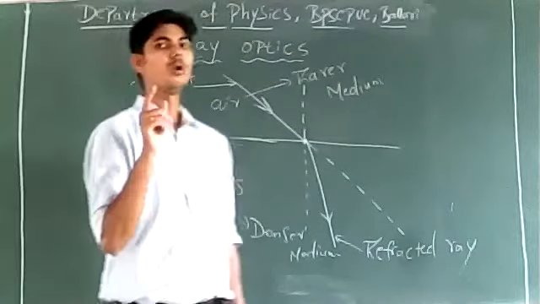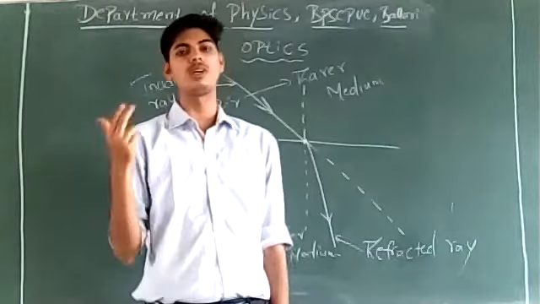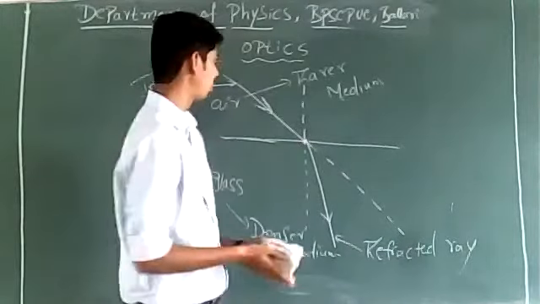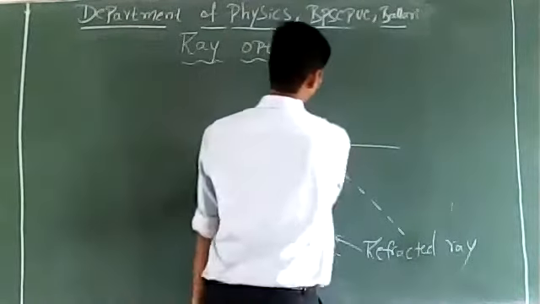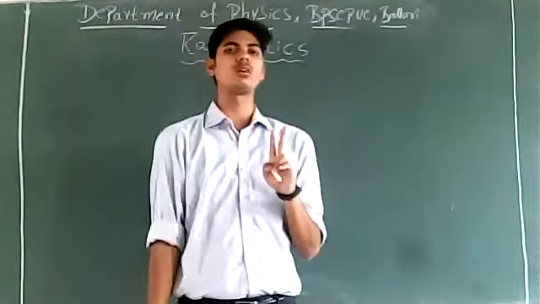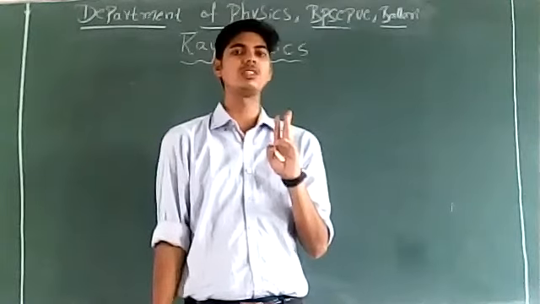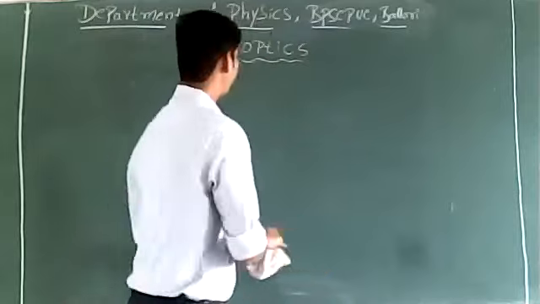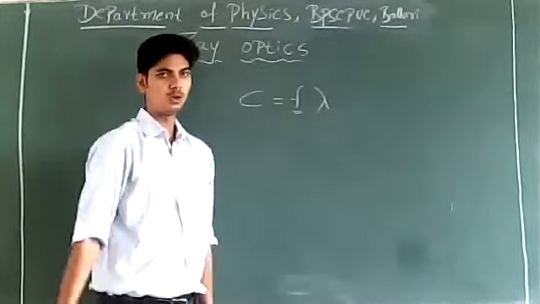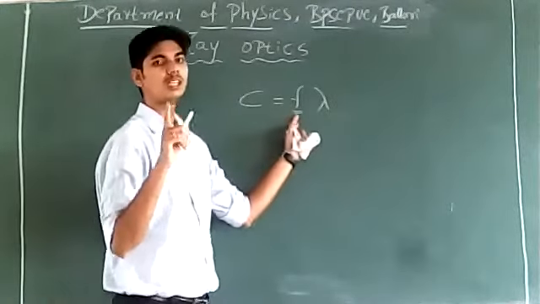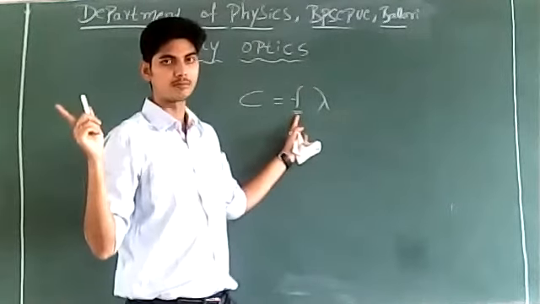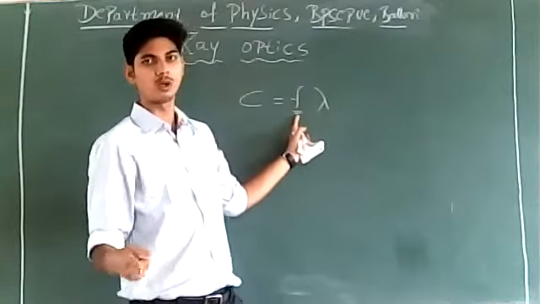I have also told you what quantities remain constant and what quantities change when a ray of light travels from rarer to denser, or in general from one medium to another medium. The speed of light and the wavelength of light are going to change, whereas the frequency of light remains constant. Using the relation c = f λ, during refraction of light, frequency remains constant. Frequency is the characteristic of the source emitting the light, so it doesn't change when a ray of light travels from one medium to another medium.